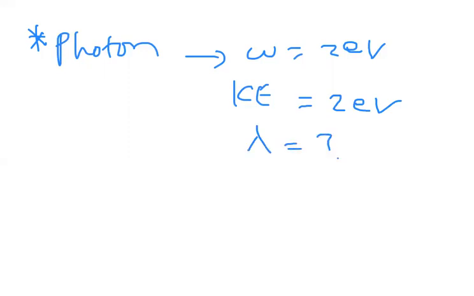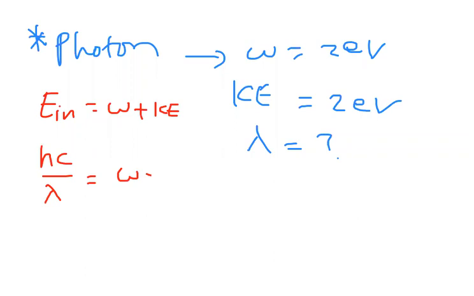Now, to solve this problem, two methods are there. One method: incident energy is equal to work function plus kinetic energy. Incident energy, I can write as hc by lambda, equal to W plus Ke. So I want lambda here. Lambda equals hc by W plus Ke.